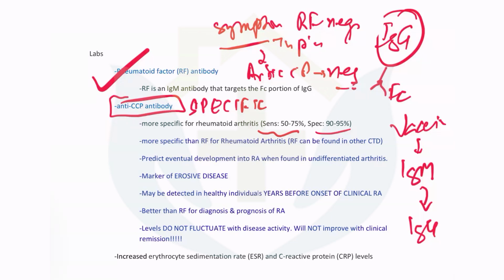So anti-CCP is much more specific than rheumatoid factor for rheumatoid arthritis. Rheumatoid factor can be found in many diseases. Even in viral fever, sometimes it comes positive.